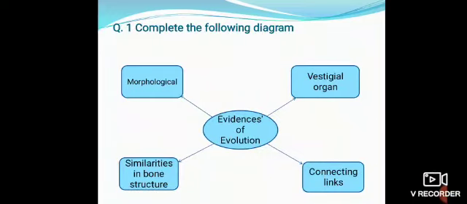First one, morphological evidence. Second one, similarities in bone structure, that is anatomical evidence. Third, vestigial organ. Fourth, connecting links. Fifth one, embryological evidence. Sixth one, paleontological evidence.